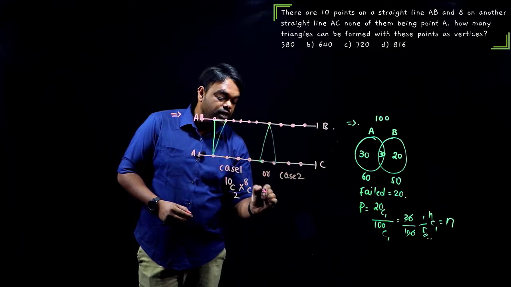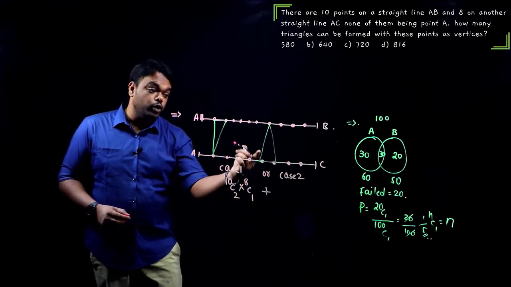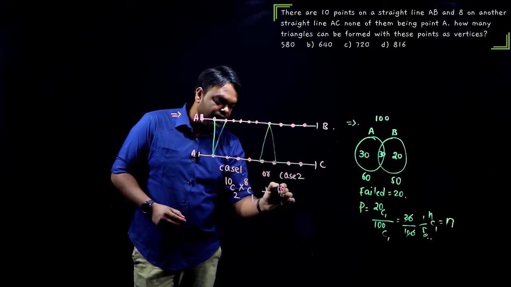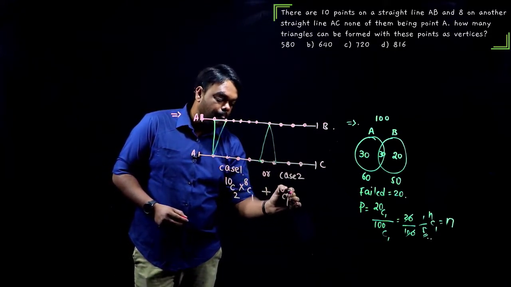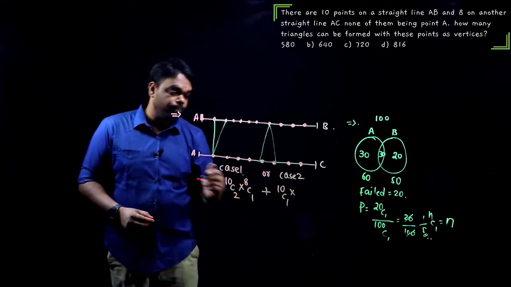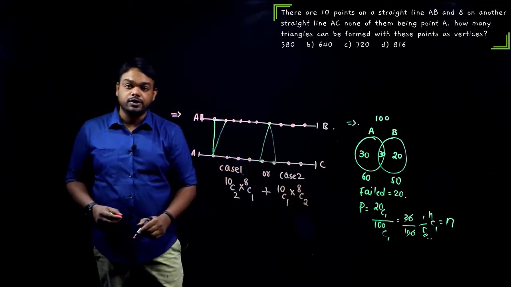Or means addition here. We can take 1 point from the first line and 2 points from the second line. So totally 10 points are there, we need to select one, that is 10C1, and from the second line we need to select exactly 2 points, that is 8C2, selecting 2 points out of 8.